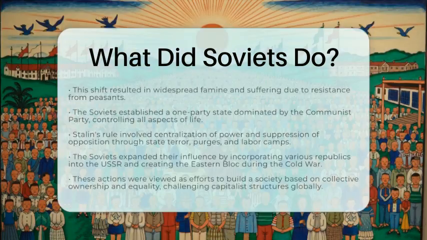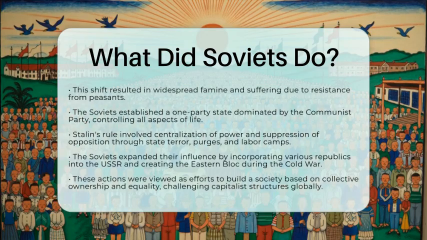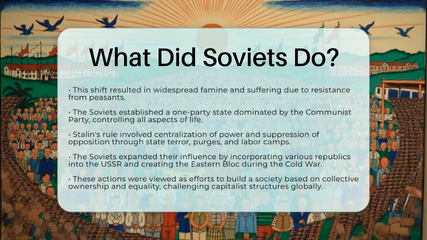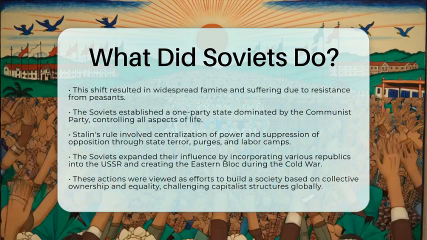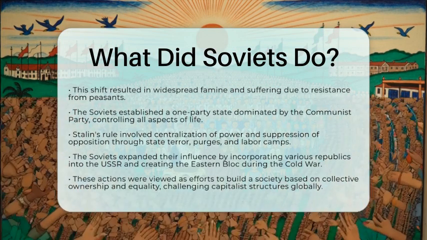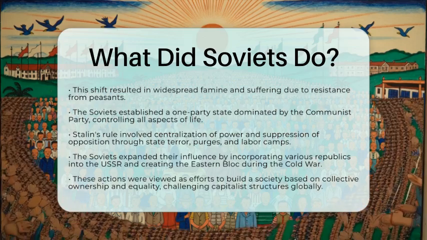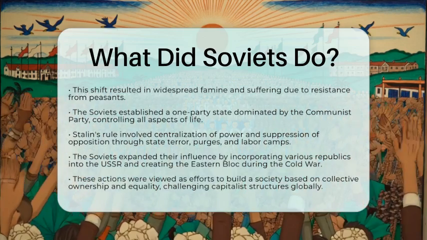The Soviets also expanded their influence by incorporating various republics into the Union of Soviet Socialist Republics, often referred to as the USSR. They later created the Eastern Bloc, a group of socialist states in Eastern Europe that aligned with Soviet policies during the Cold War.